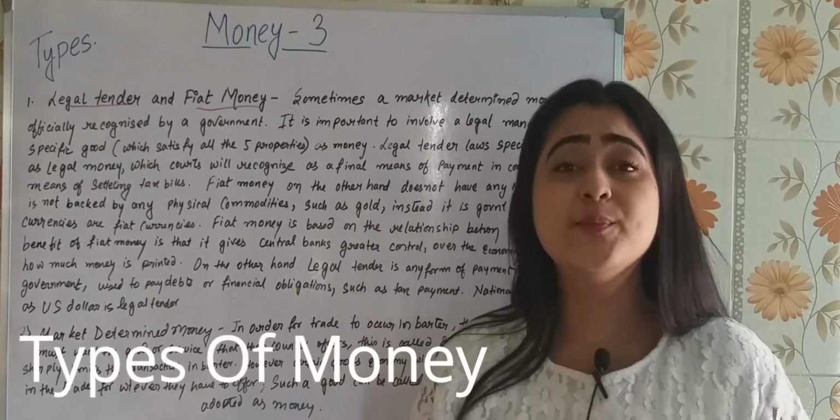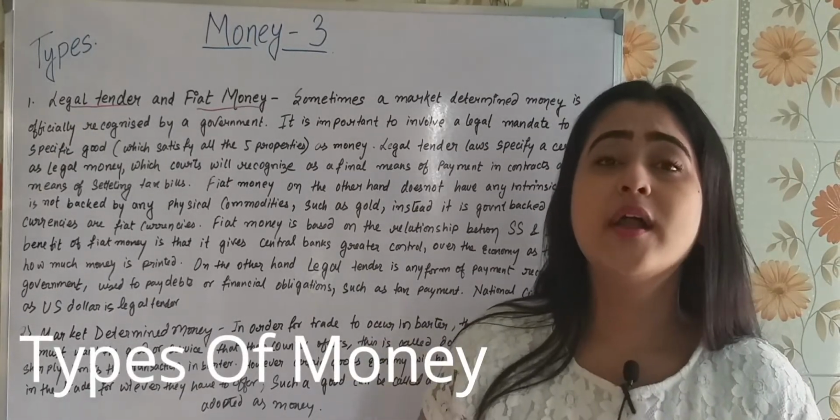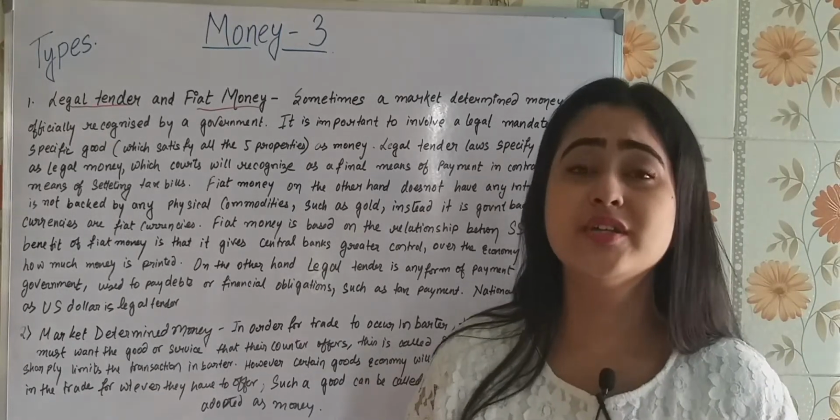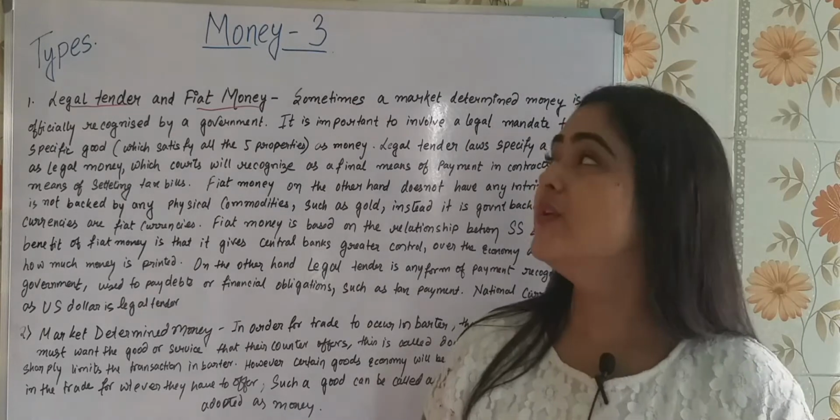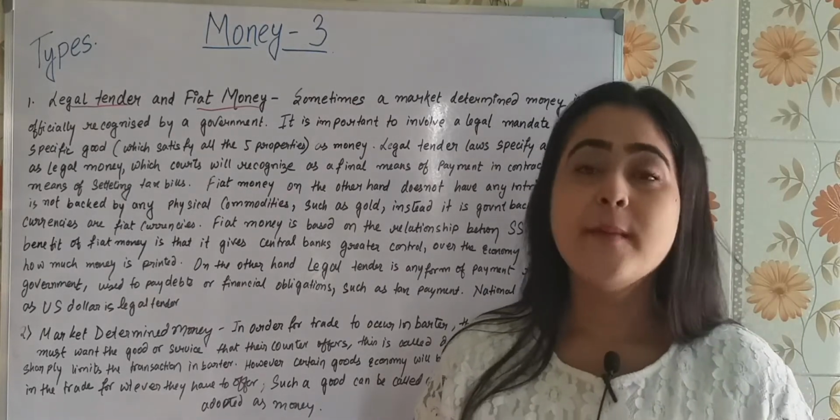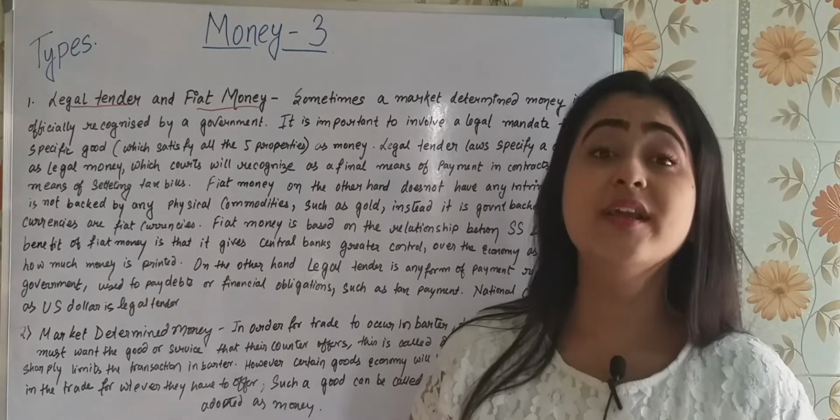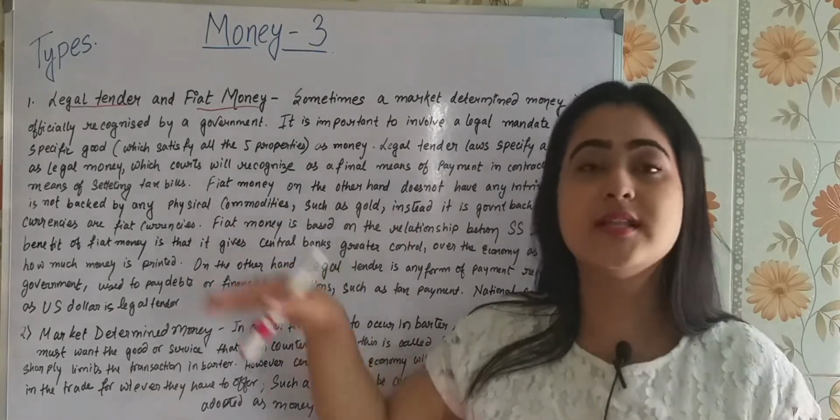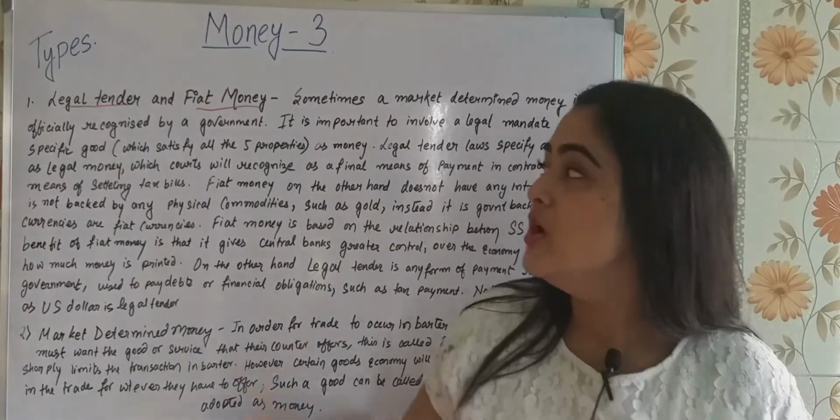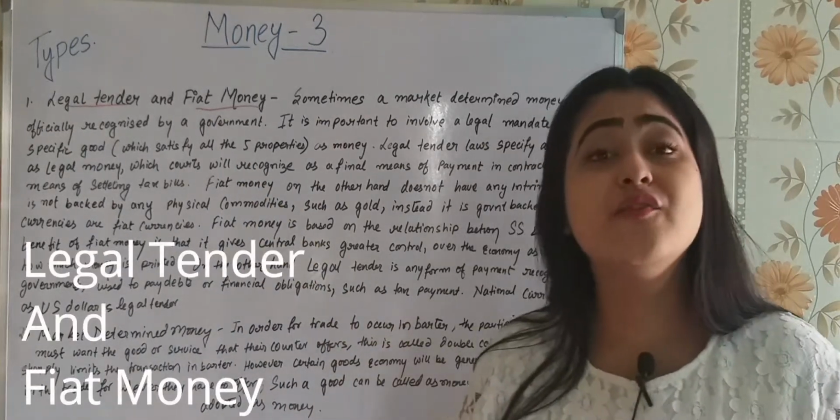Well, this is the third part of our money series, where we have already discussed the introduction, like what is money, its functions, and its characteristics. Today we are going to discuss the types of money. Basically there are 4 different types of money, but first we will study the first two, and in the next slide we will study the next two. So the first one is legal tender or fiat money.